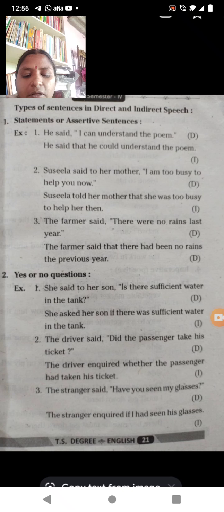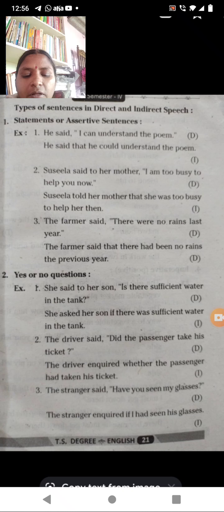The next one: Sushila said to her mother, I am too busy to help you. I will become she, am will become was, she was going to talk with her mother, you will become her, and now will become then. So these are the things: now will become then. Now is direct speech, and then, when you tell it in a sentence, is indirect speech.